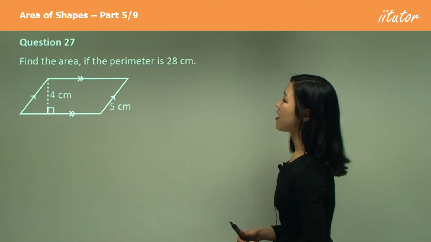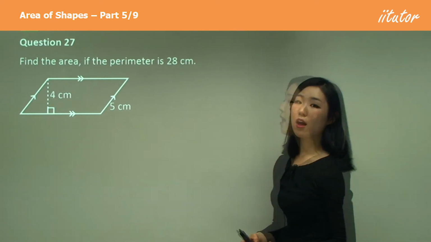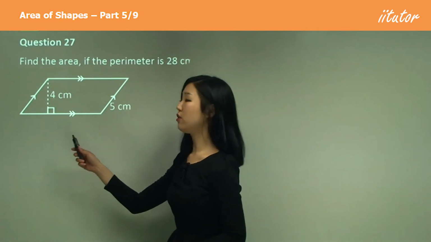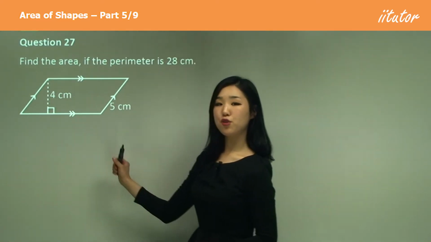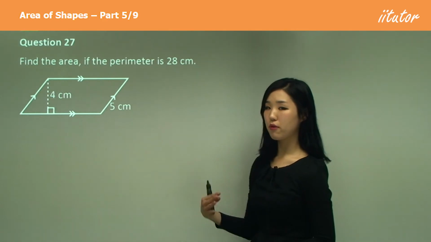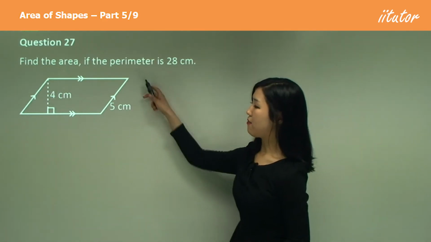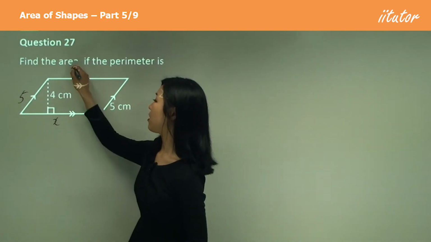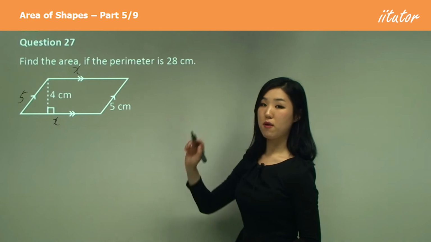Question 27, find the area if the perimeter is 28. See how this time they give you the height, but they don't give you the base. So I'm going to try to utilize the perimeter. See how this is 5? So this must also be 5. Now we don't know what this base is, so I'll just call it x. So those two must be x.